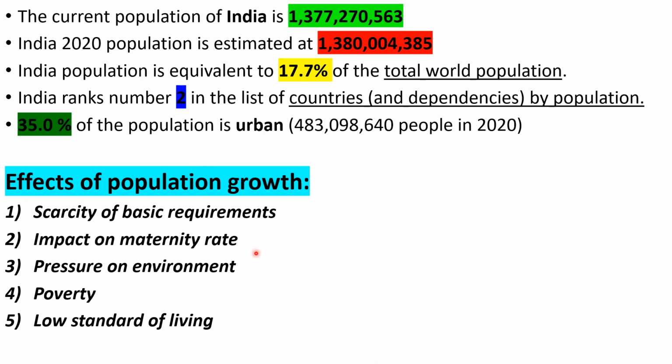Next, how population growth affects everyone, I mean, affects the nation. There are some points mentioned here. One is scarcity of basic requirements. Due to overpopulation, there will be a problem of availability of basic requirements to the people, especially poor people. What are the basic requirements? Food, clothes, shelter. These are the basic requirements every human being must satisfy.